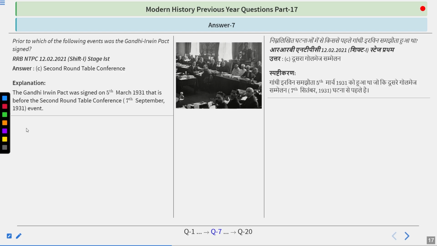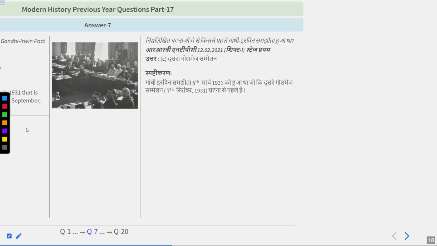That is before the Second Roundtable Conference on 7th September 1931, and also before the hanging of Bhagat Singh, Sukhdev and Rajguru. This event, the Gandhi-Irwin Pact, was very important in the history of India. Under this pact, all the non-violent protesters were released from jail, but those who had adopted violence against the British government were not, and neither was their death sentence revoked. That is why Bhagat Singh, Sukhdev and Rajguru were not released under this pact. So do remember, it was the Second Roundtable Conference.